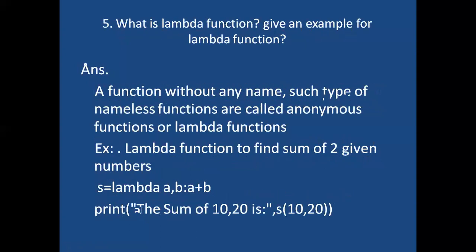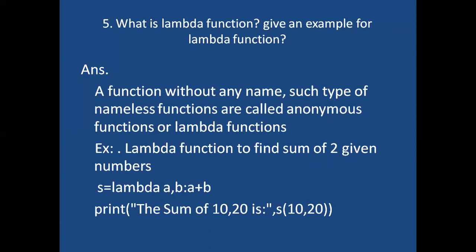Next one. What is a lambda function? Give an example for lambda function. If you want to write a normal function, how will you write it? The def keyword, function name, parenthesis. Inside the parenthesis, we pass some arguments. Inside the function, we write some statements. Sometimes we can write a function without any name.